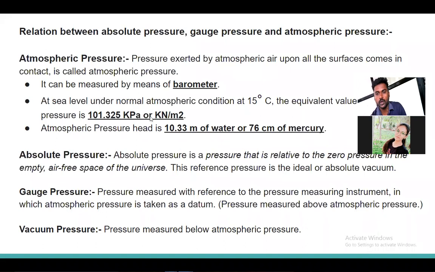If you have not written, please write this. The atmospheric pressure is measured by a barometer. The atmospheric pressure is equal to 101.325 kilopascal, or kilonewton per meter square. Atmospheric pressure head is 10.33 meter of water or 76 centimeter of mercury. Okay, so this is about the atmospheric pressure.